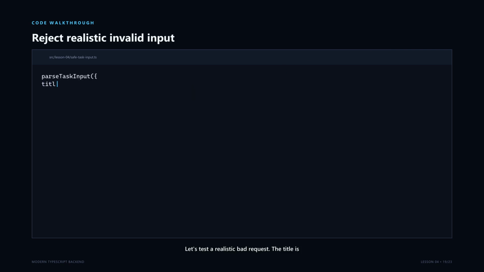Let's test a realistic bad request. The title is too short, urgent is not an allowed priority, and tags is one string instead of an array. Our parser reports the first failing rule. The title must contain at least 3 characters. In a later validation lesson, we'll learn how a library can collect structured errors for several fields at once. For today, the key point is that none of this data becomes a task draft. The unsafe request is stopped exactly where it enters our trusted application.